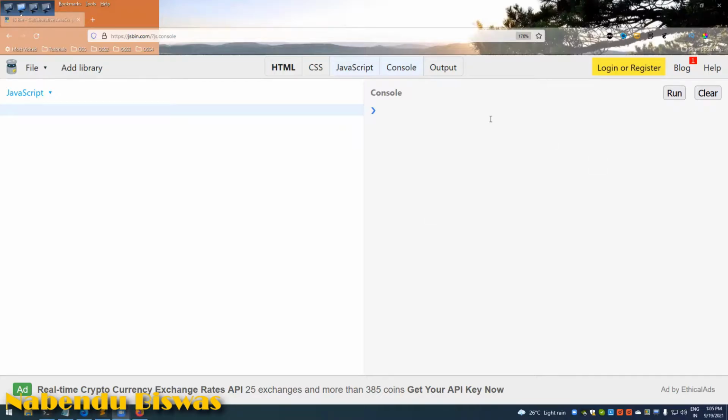So we are going to use JSBin. This is like JSFiddle, and I have opened JavaScript and the console. Or else we have to check it in the DOM and in the console. So it's better to check it in some tools because we are not going to use much. So let's get started. We're going to start with JavaScript.